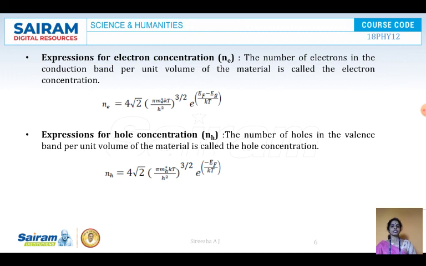These two expressions you need to remember since there is no derivation, so as to go with the derivation of the expression for Fermi energy level in a semiconductor. These two expressions are very important for the further derivations. So Ne is the electron concentration in the conduction band and NH is the hole concentration in the valence band. Thank you.